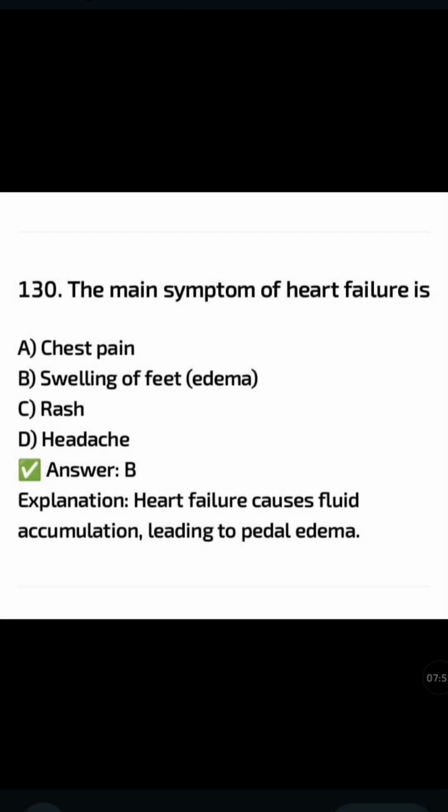The main symptom of heart failure is: chest pain, swelling of feet, rash, headache. The correct answer is option B, swelling of feet.